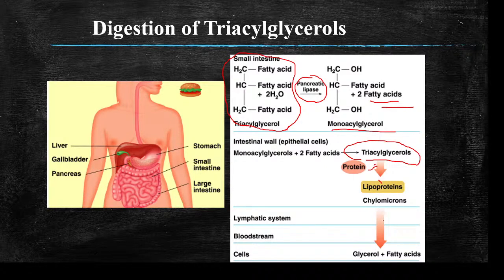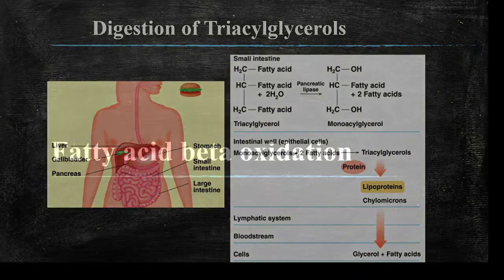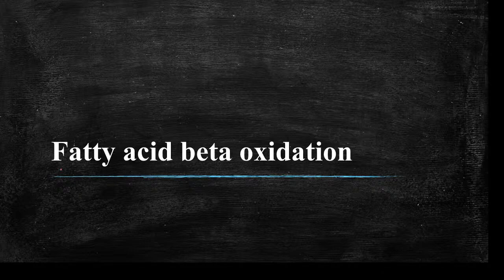These chylomicrons are absorbed from the intestine and enter the lymphatic system and then the bloodstream, and then they reach the cells. In cells, they are broken down again into glycerol and fatty acids, and these fatty acids can undergo further metabolism. Today our focus is on how these fatty acids derived from lipids generate energy. The most important pathway is fatty acid beta oxidation.